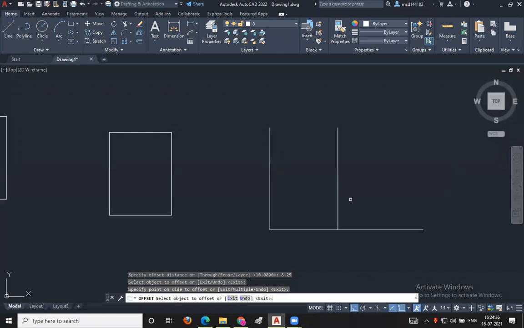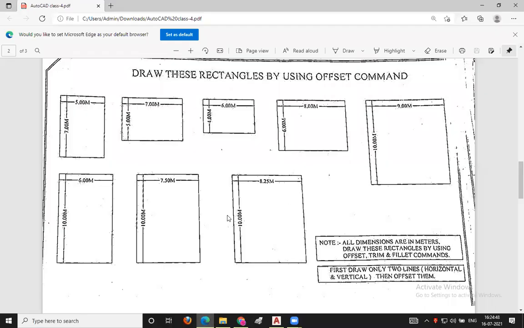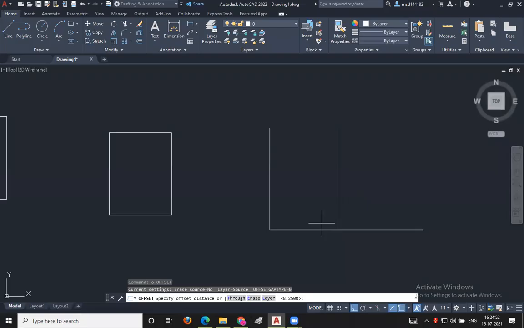What will be my next step? Press the escape button again, then O, enter. Then 10 meters offset: 10, enter. Here you can see that the depth of this rectangle is 10 meters. Select the line, move the mouse towards the direction where you want the line, and click the left button. Then escape.